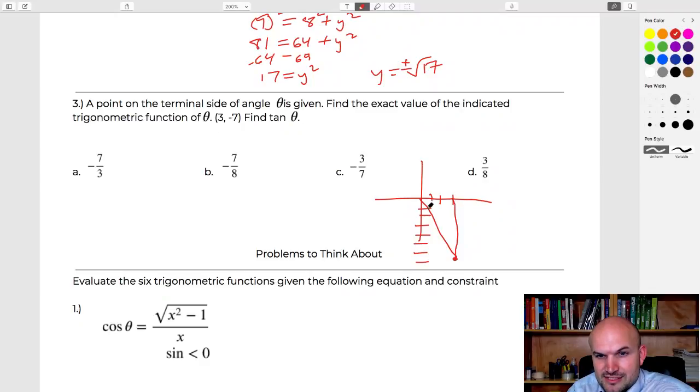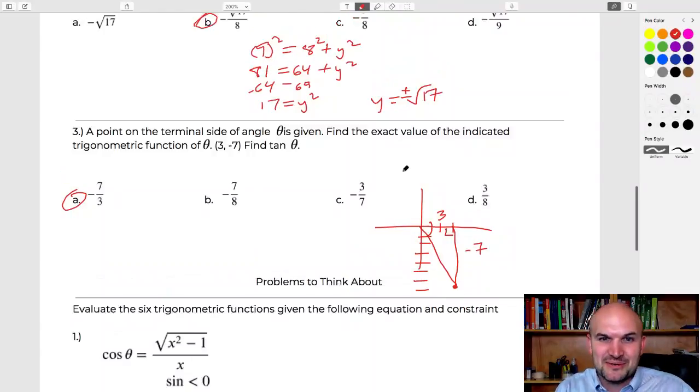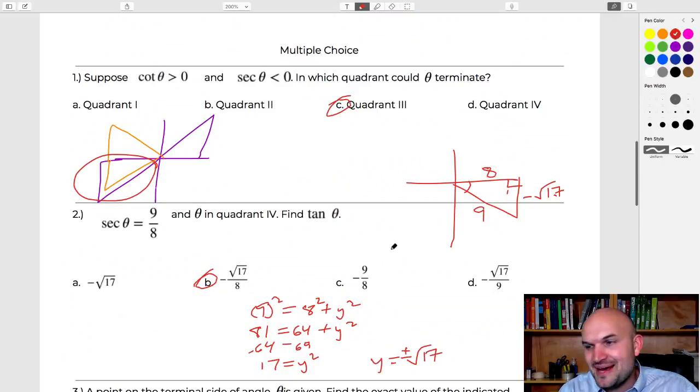And again, if we create this as our terminal angle here at the origin, we can see that we're going to have 3, -7. All right, well, the tangent of this angle is -7 over 3, which is answer A. So, boom, there we go, done. Multiple choice answers, those are awesome. The first half took much longer than those, so, not too bad.